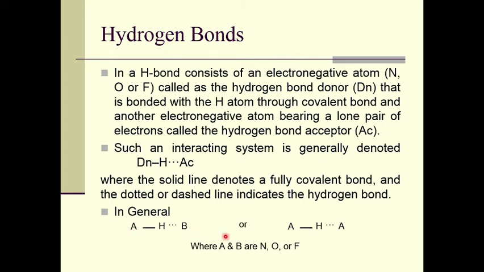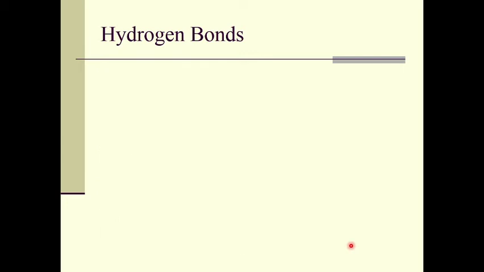A is different from B, or sometimes A is the same as B, and therefore, we can have this kind of bonding, where A and B are nitrogen, oxygen or fluorine, any of the 3 atoms.